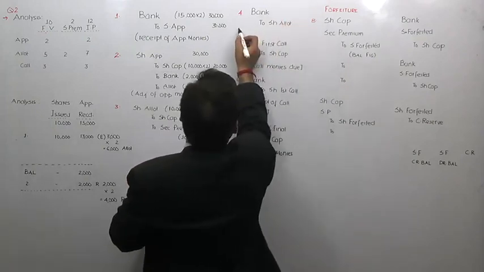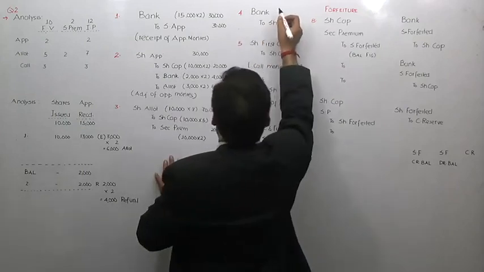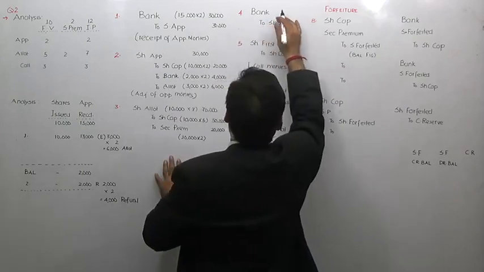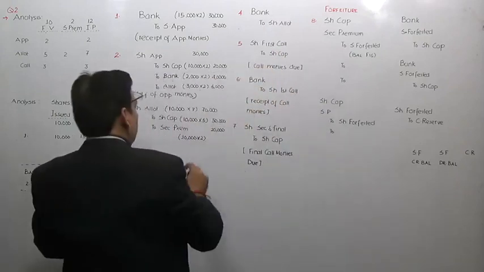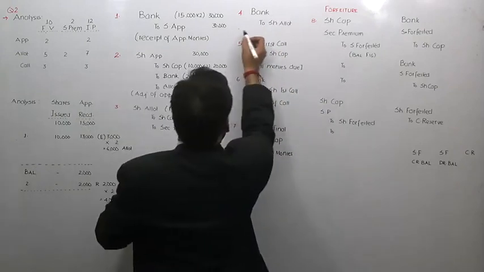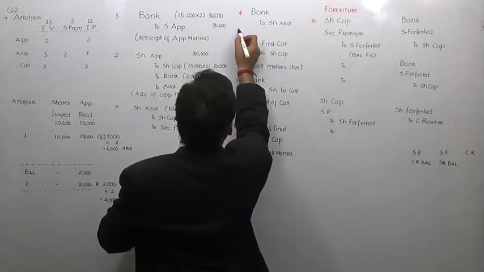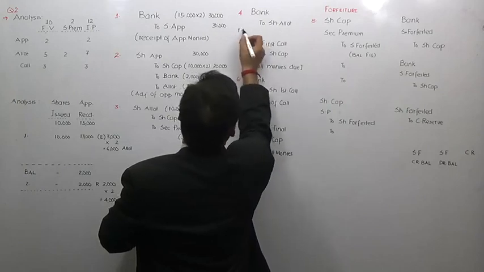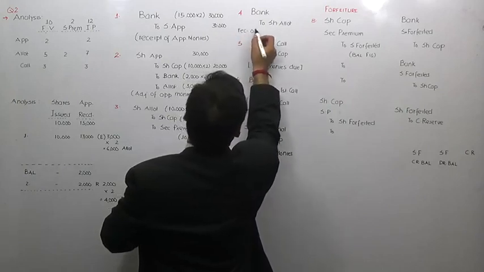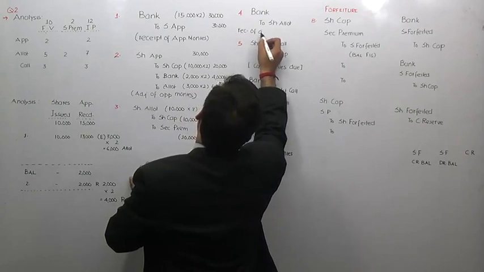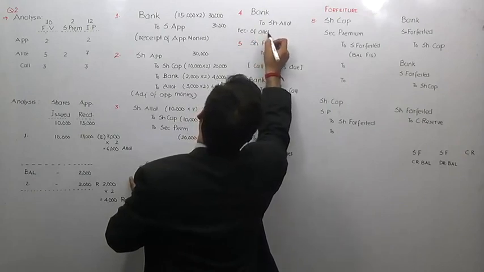So we will receive the allotment money now. We shall write here, receipt of allotment money. I will write here the narration: receipt of allotment money.